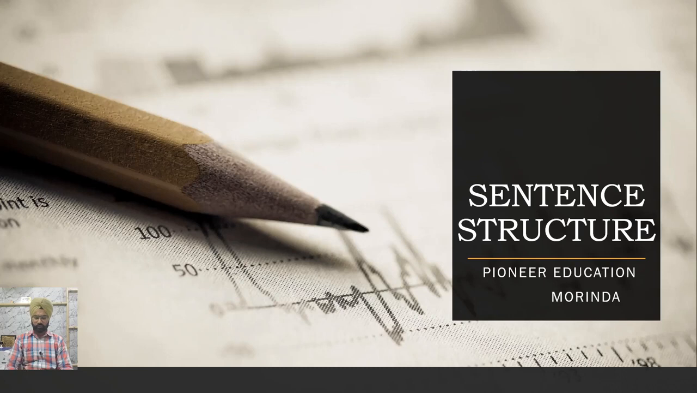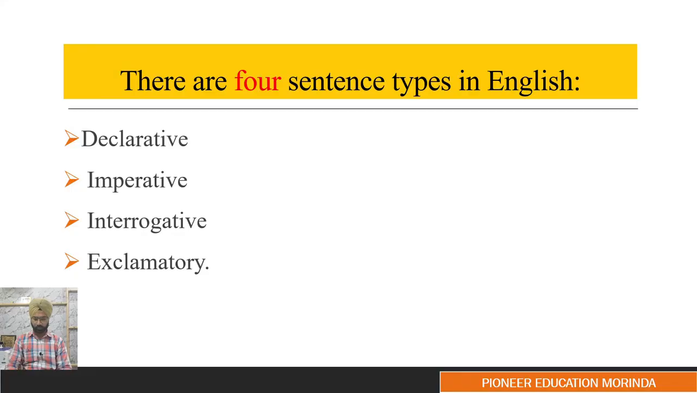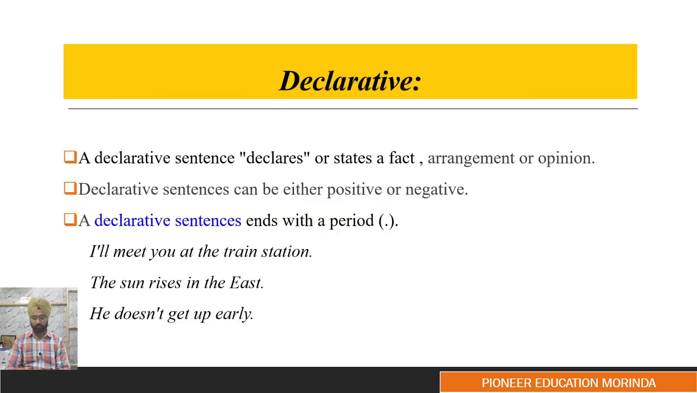So now let's understand about the sentence structure with Pioneer Education Morinda. Basically, there are four types of sentence structures in English. The first one is declarative, imperative, interrogative, and exclamatory.